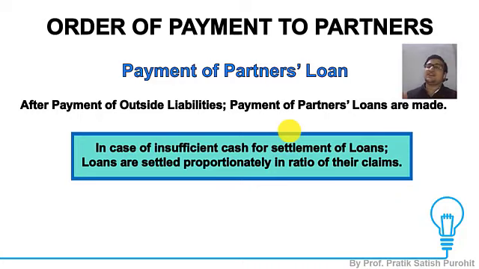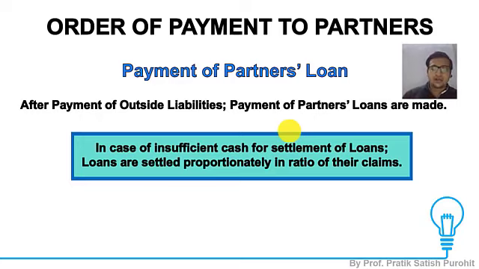Now since I am having only 10,000, and I don't have sufficient cash to pay off my partner's loan, in that case I need to make payment to the partner's loan in the ratio of their claims. As I told you, in the bifurcation of partners' loan, A has given a loan of 5,000, B has given a loan of 15,000. So the ratio of the claim is 1:3. So that 10,000 which is left with us, I would be distributing among the partners in the ratio of 1:3.